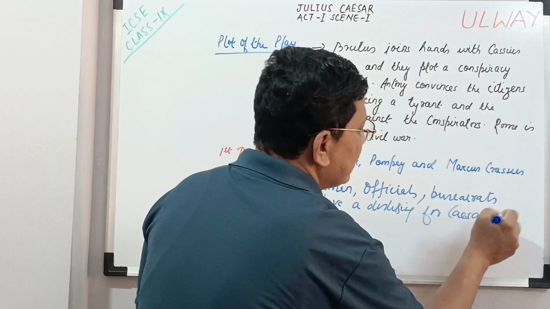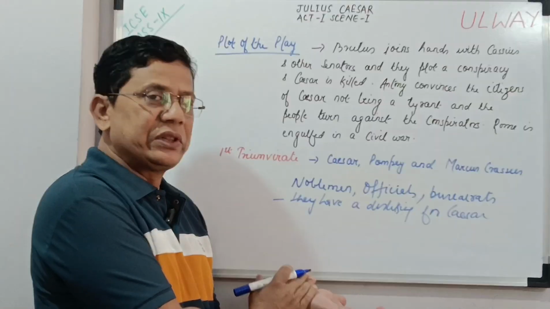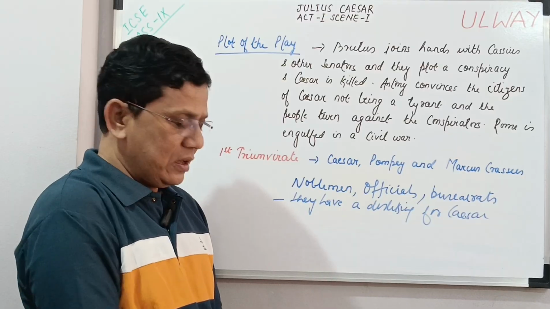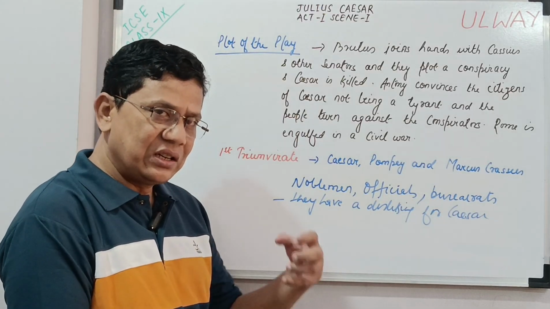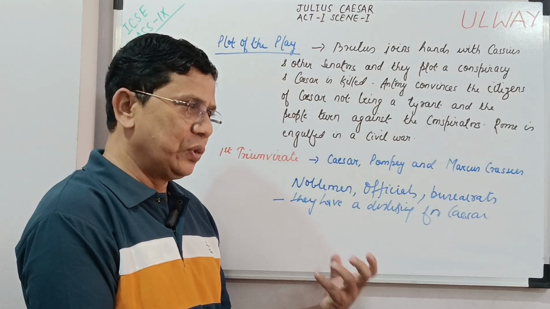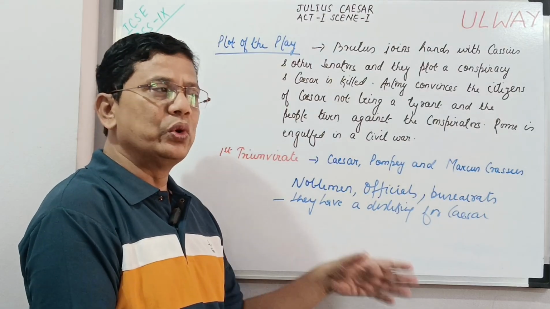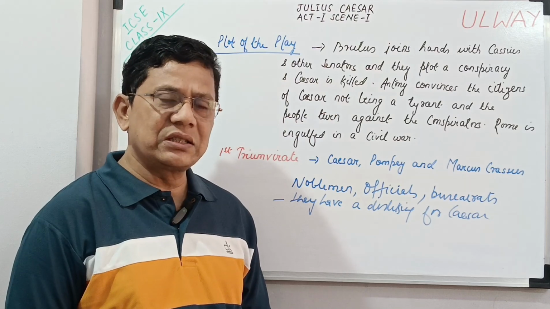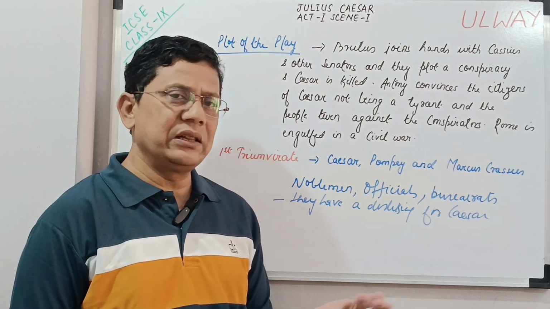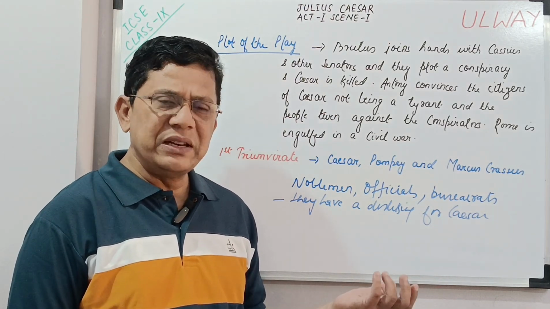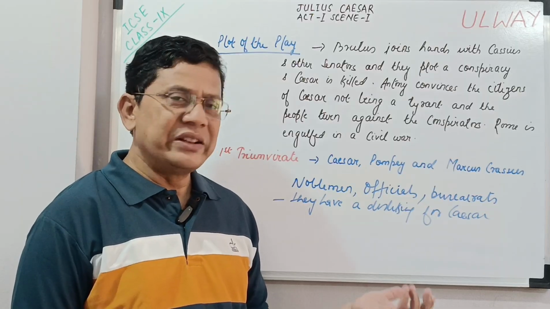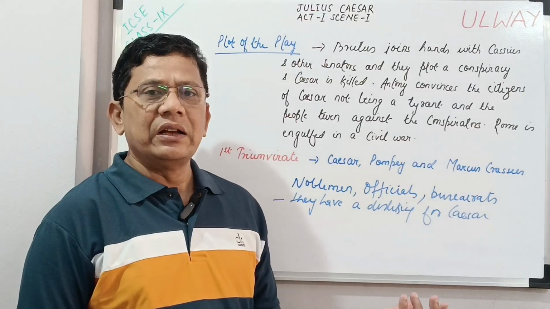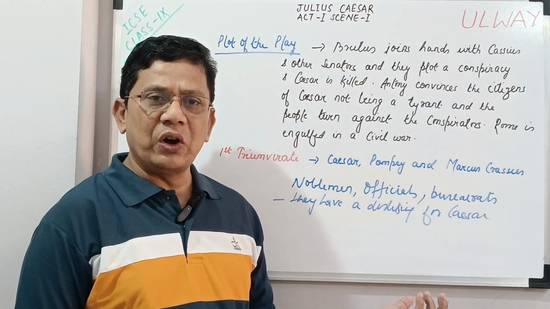In the beginning only, through these two tribunes, Shakespeare shows that there is a certain section of bureaucrats, officials, and noblemen who do not like Julius Caesar. Flavius sees people celebrating the return of Pompey. He calls them lazy creatures and tells them to go home. And he tells them that this being a work day, they should not be walking around on the streets without their work clothes on.